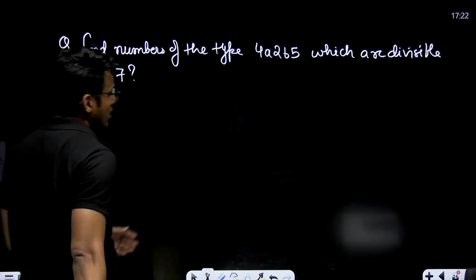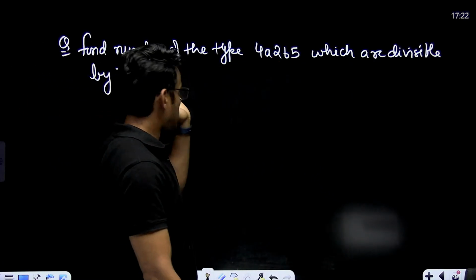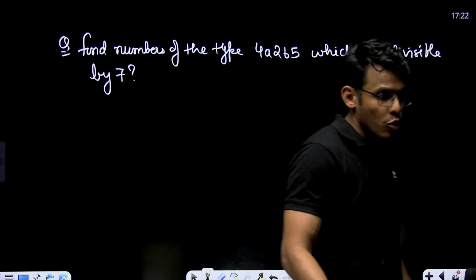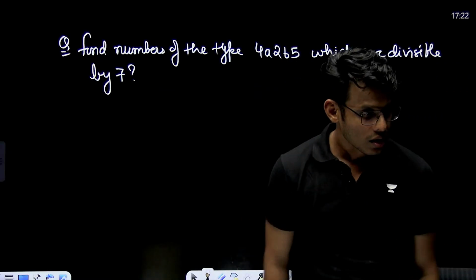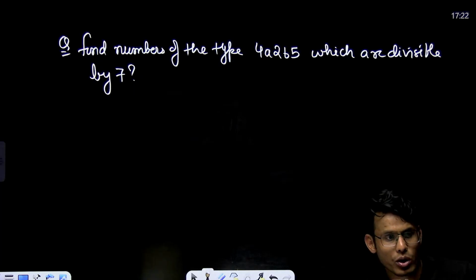These are 5-digit numbers. So basically you have to find A and B so that these numbers are divisible by 7. How do you approach this problem?